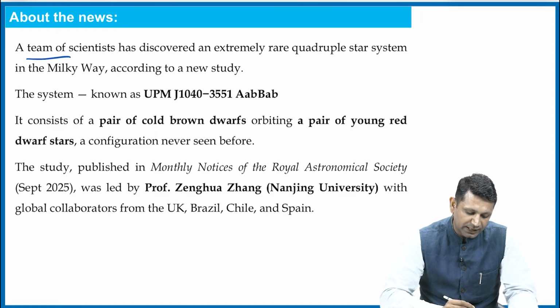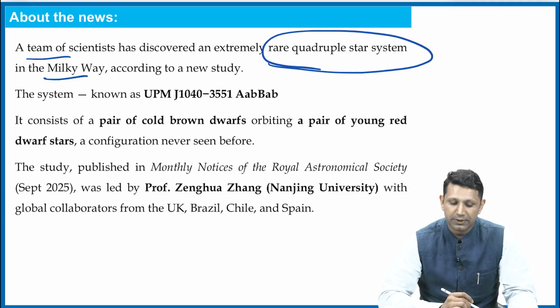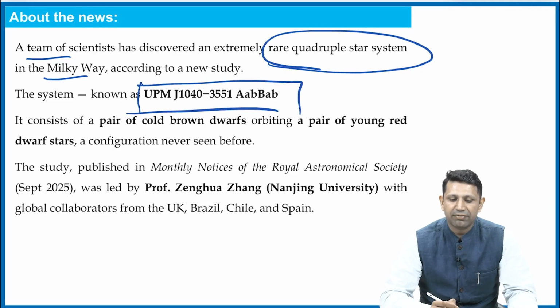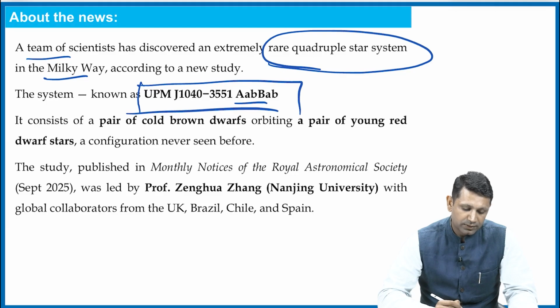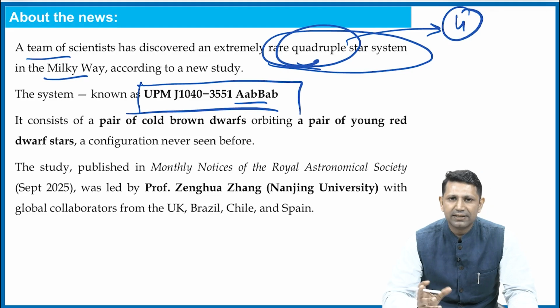The news is that a team of scientists have discovered an extremely rare quadruple star system in the Milky Way, according to a new study. This system is known as UPMJ 10403551BAAB. Now, what is this quadruple star system? As the word suggests, quadruple means that there are 4 entities in this star system.